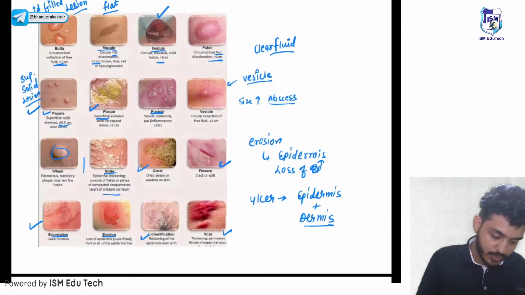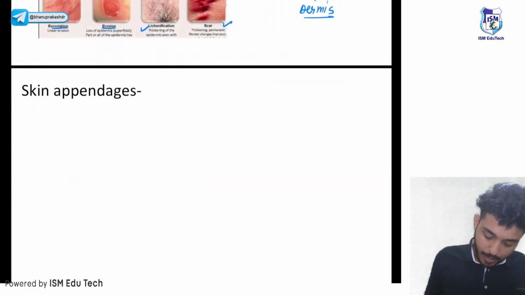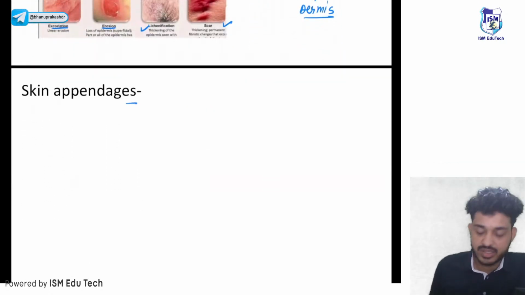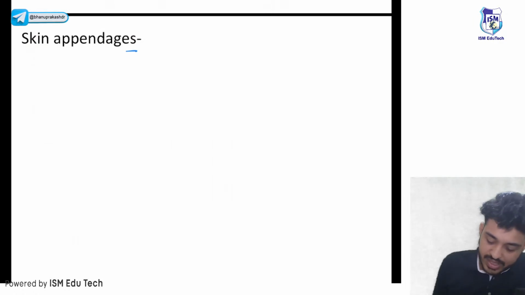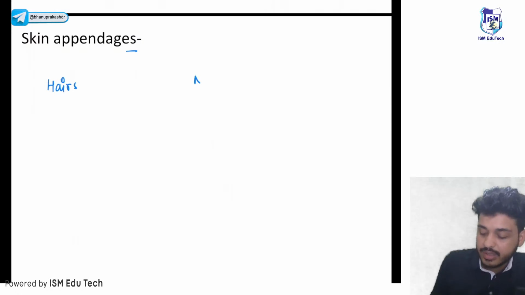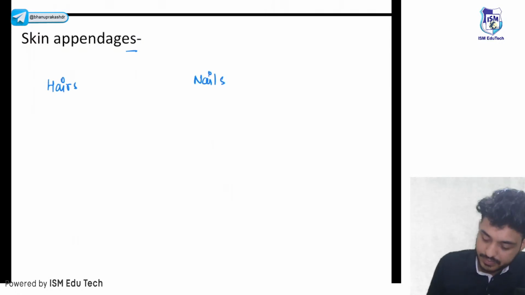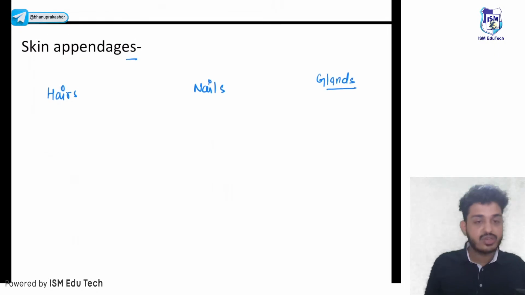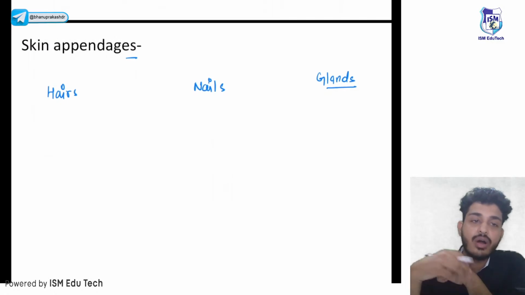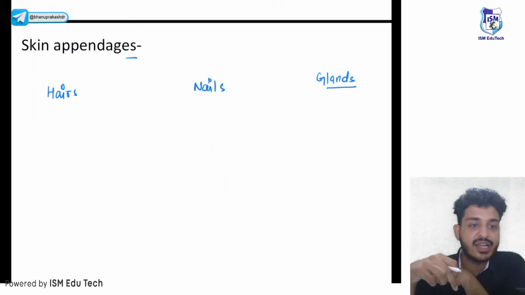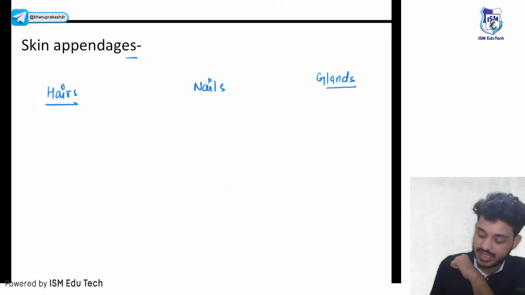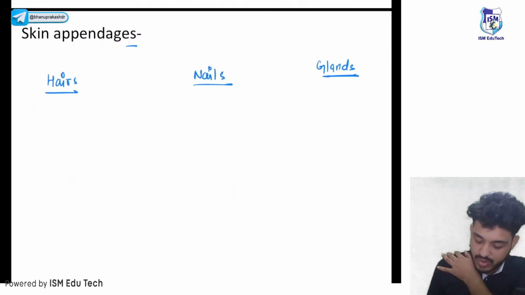Let's move on to the next thing, your skin appendages. What are the skin appendages that we know? First thing is your hairs, second thing is your nails, and third thing is your glands. We are studying dermatology. In dermatology we have seen about the skin, and skin appendages are those connected with the skin. So these will be hairs, nails, and glands. We will be doing it with the help of images only.